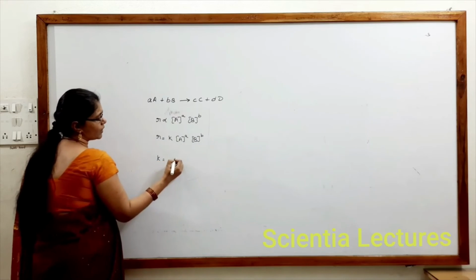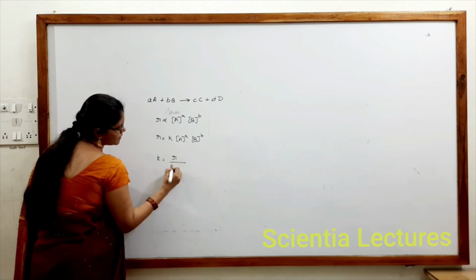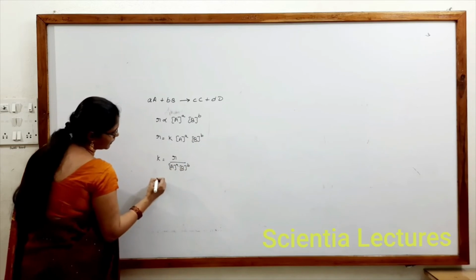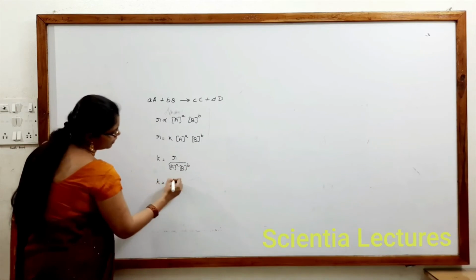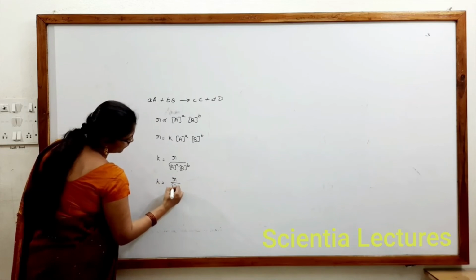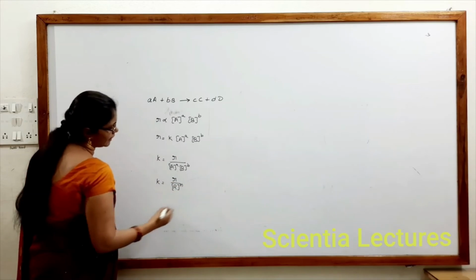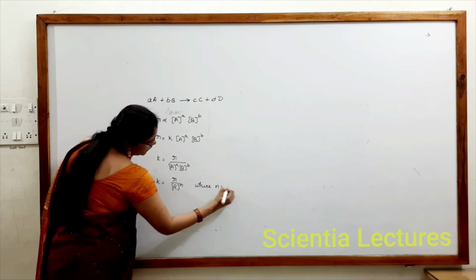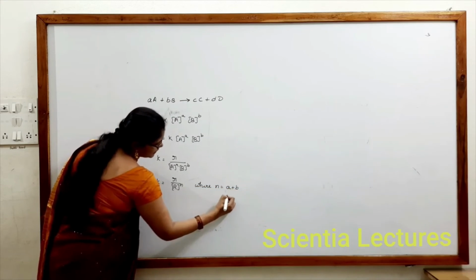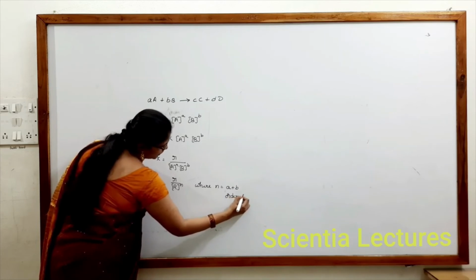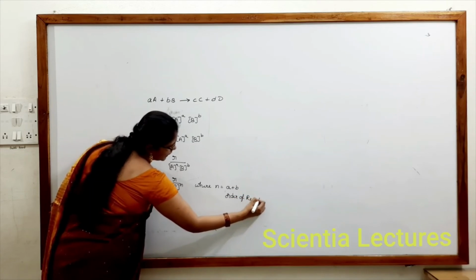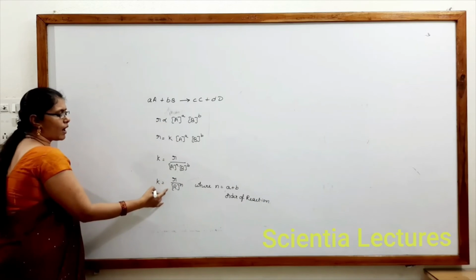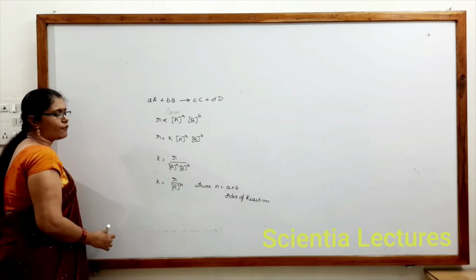Here K is equal to R by [A]^a [B]^b, or K is equal to R by concentration of reactants to the power of n, where n is equal to a plus b, which is called the order of reaction, about which we will learn in detail in module 2. So K equals R by [reactant]^n.